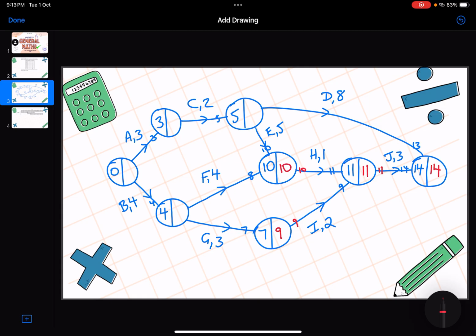Now, we've got two options here. 10 take away 5 could be 5, or across the top, we've got 14 take away 8 could be 6. Remember, the smallest number is going in the node. So we've got 5 there. We've got 5 subtract 2.